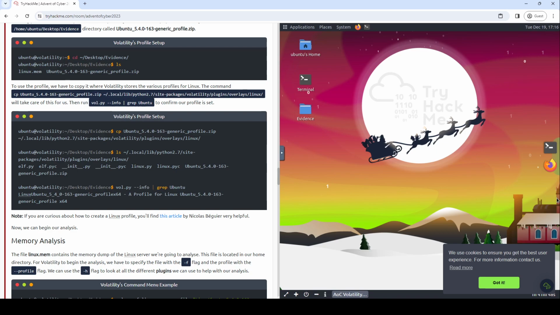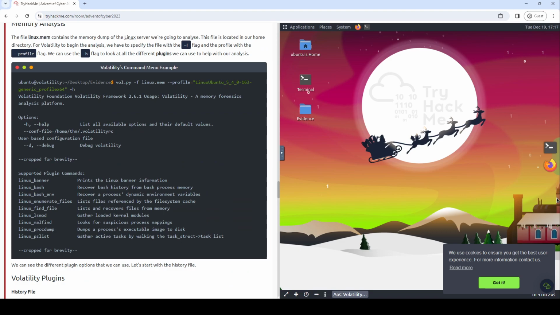Now we can begin our analysis. Woohoo! Memory analysis. The file linux.mem contains the memory dump of the Linux server we're going to analyze. This file is located in our home directory. For Volatility to begin the analysis, we have to specify the file with the -f flag and the profile with the --profile flag. We can use the -h flag to look at all the different plugins we can use to help with our analysis. Okay, they're running vol.py -f linux.mem, that --profile equals that whole entire long string that we have, and then -h, and let's see what it says.